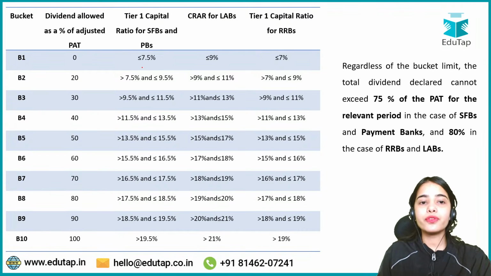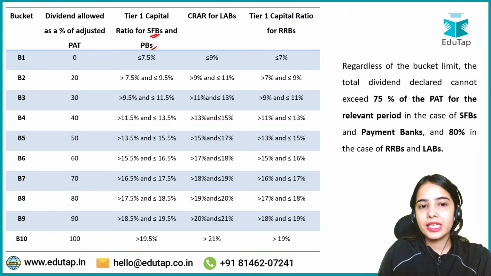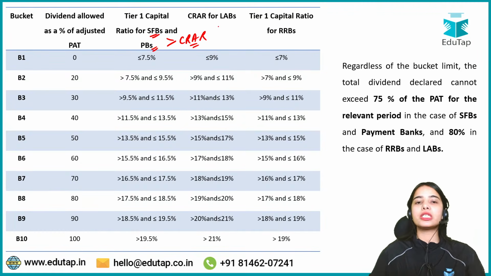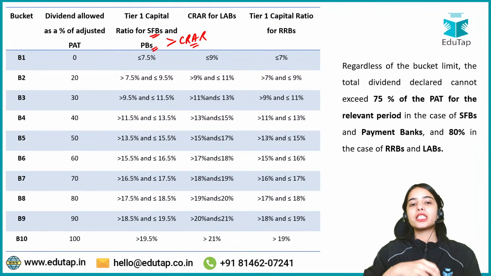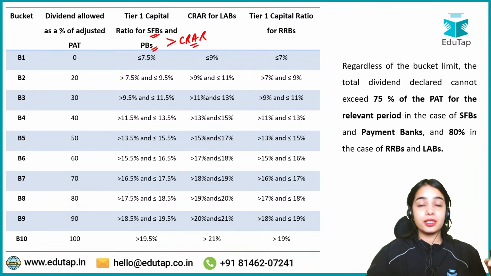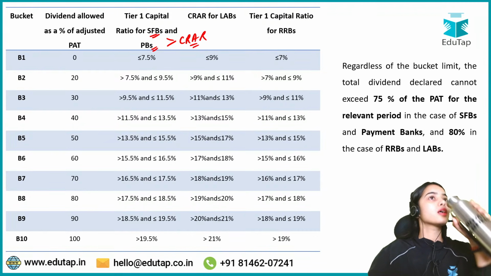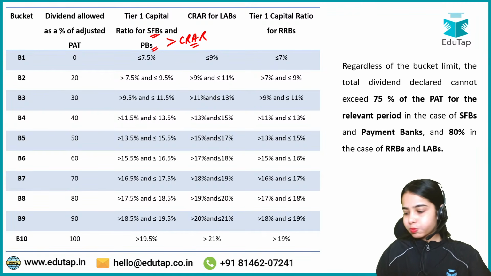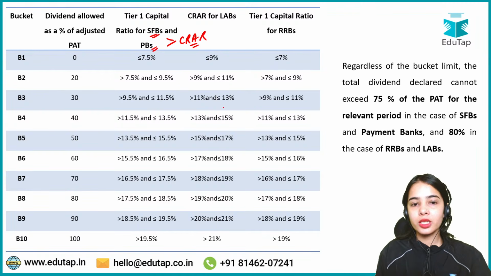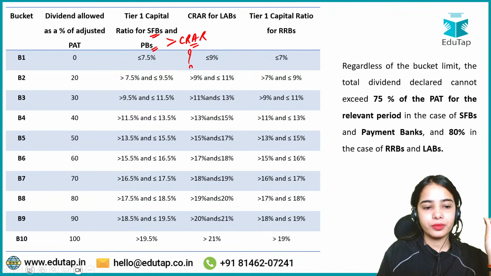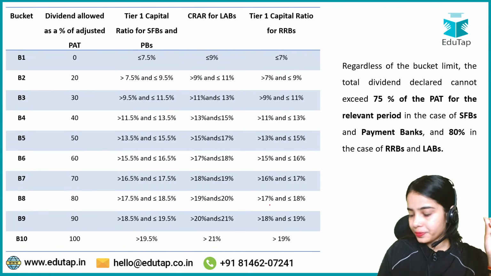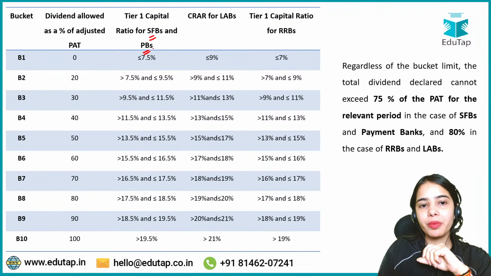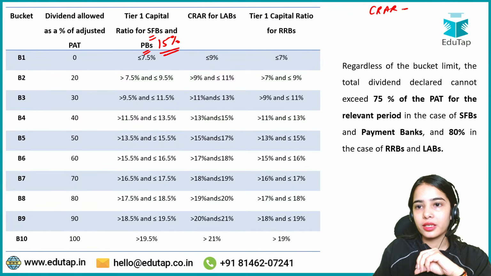So first of all, for the small finance banks and the payment banks, they have to maintain the CRAR of, does anyone know how much of the CRAR, how much of the adequate capital the small finance banks and the payment banks have to maintain? It is not 9%. So what percentage is it? What percentage they have to maintain? Anyone? So see, the small finance banks and the payment banks, they have to maintain 15% of the CRAR.